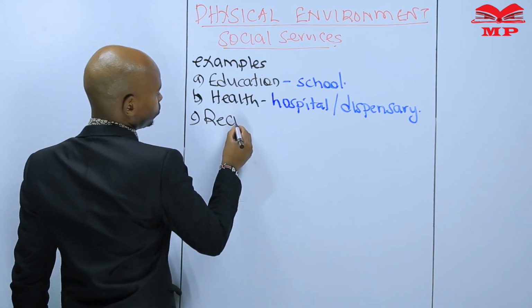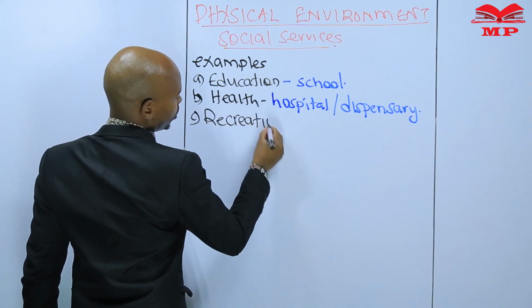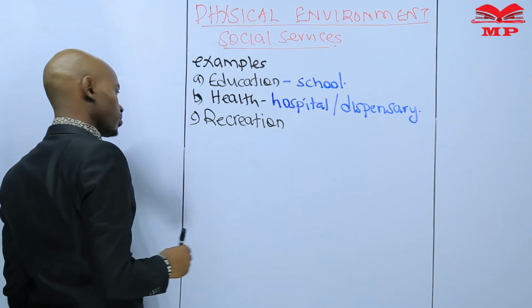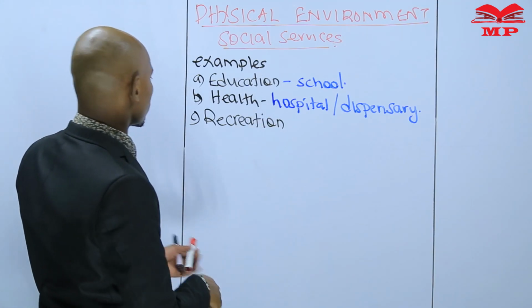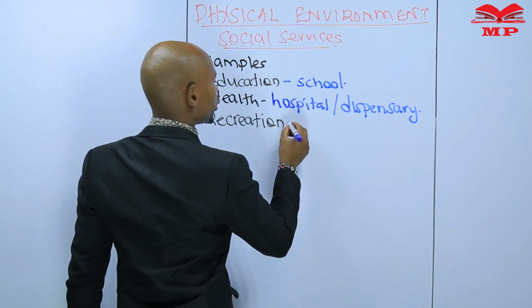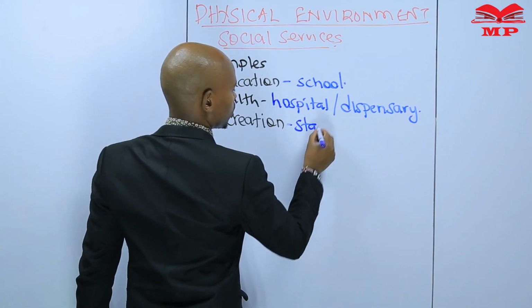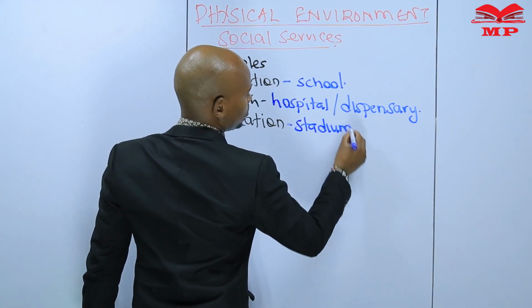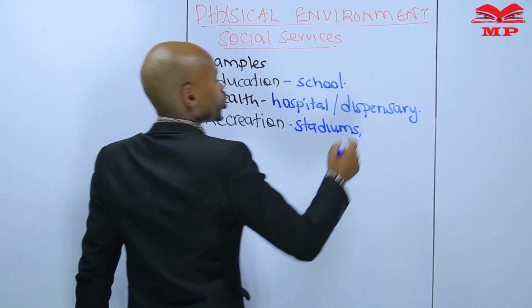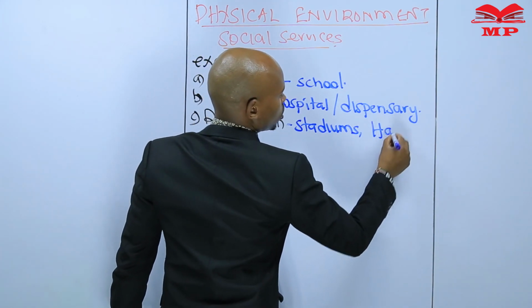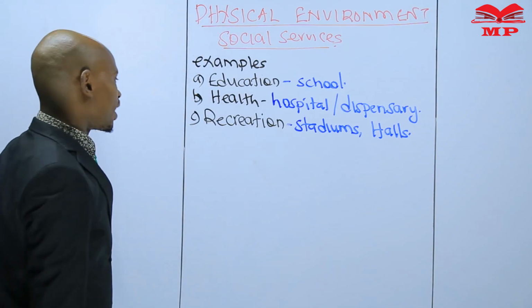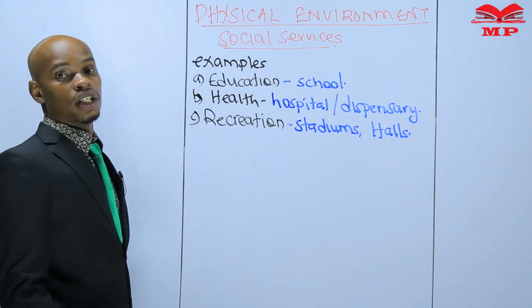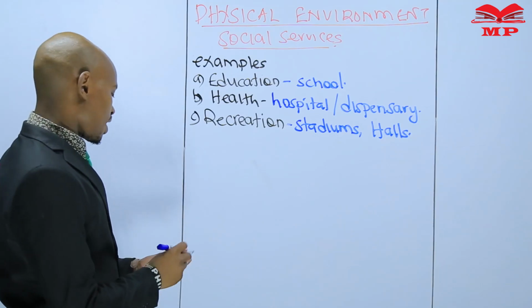Another service, maybe in the name of recreation, places of enjoyment. Where will you find this service in the name of recreation? In stadiums, for instance, and social halls. Social halls are good examples of recreational services in an area.